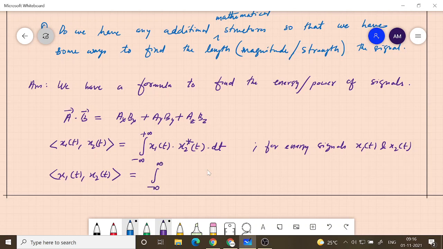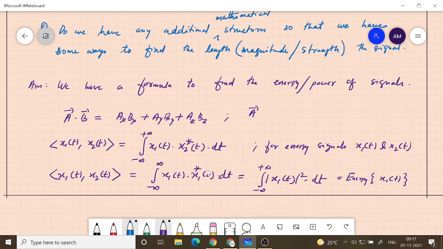Minus infinity to plus infinity x1 of t multiplying with the conjugate of x1 of t, which is nothing but minus infinity to plus infinity the modulus square dt. So this is something that we have seen as energy. So this is energy of x1 of t.